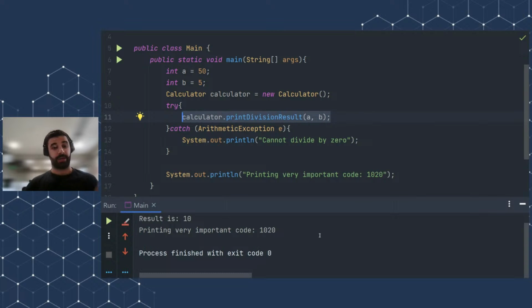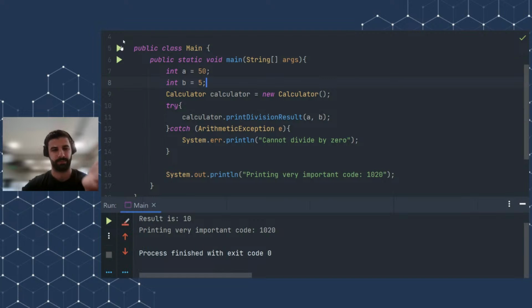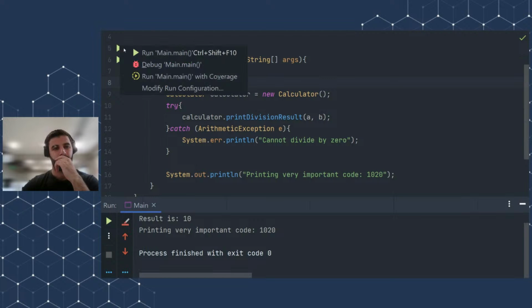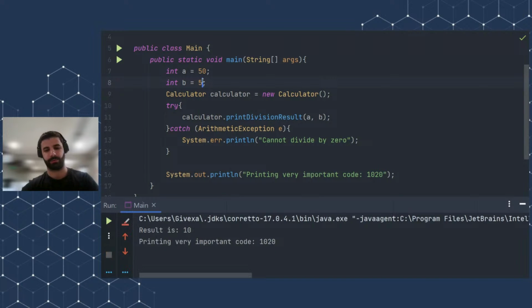Also, one thing I will say is that usually when you are logging errors, it's better to write System.err rather than System.out.print. This was just an example demonstrating the situation with an error. If I run this code now, let's see what will be the difference. Actually, I have to write 5 here, sorry about that.